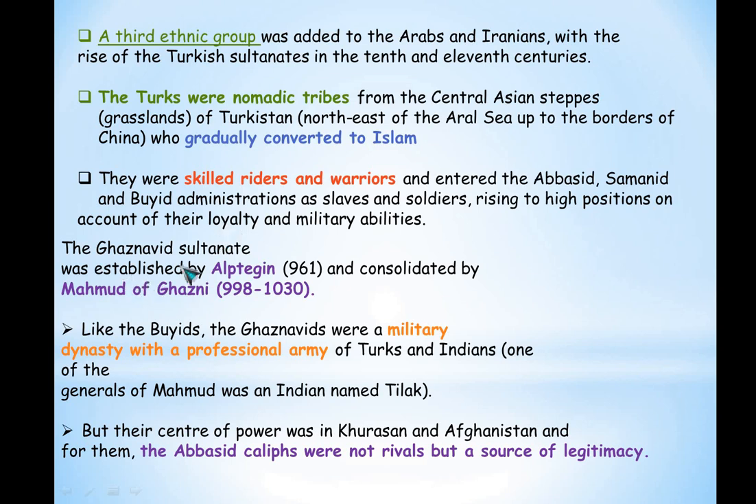Now, the Ghaznavid Sultanate was established, the most important part. It was established by Alp Tigin in 961 and consolidated by Mahmud of Ghazni. The meaning of the word consolidated has a lot of prominence in world history. It was further established by Mahmud of Ghazni.